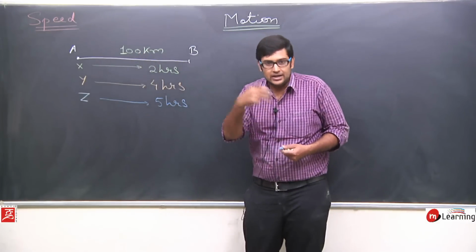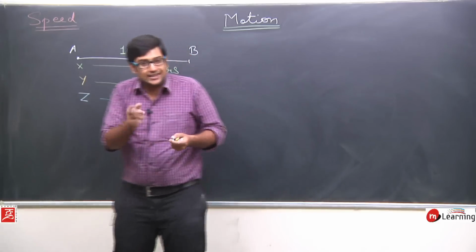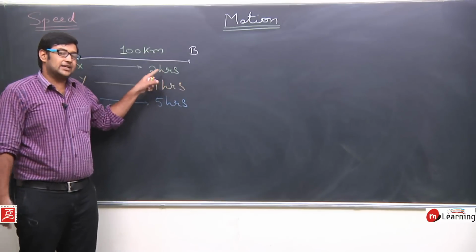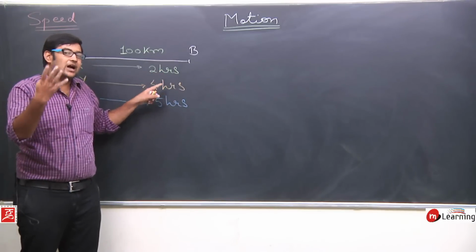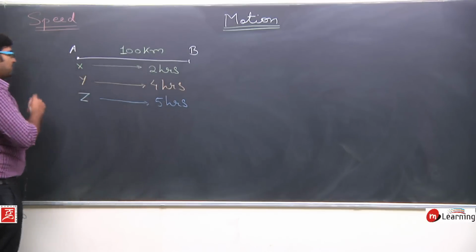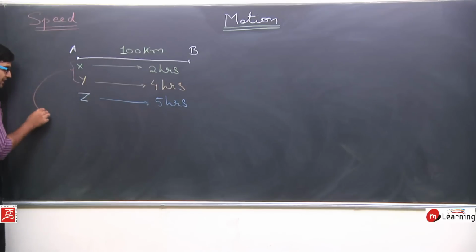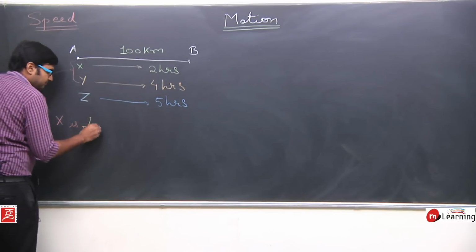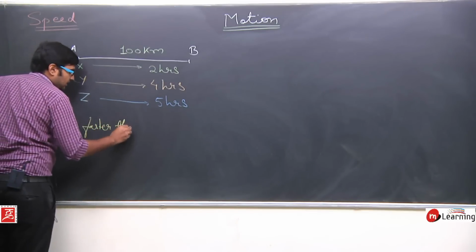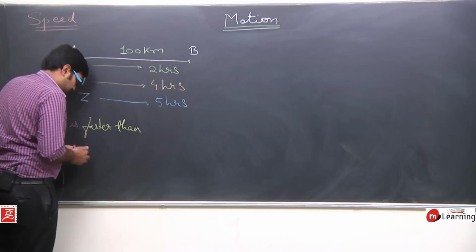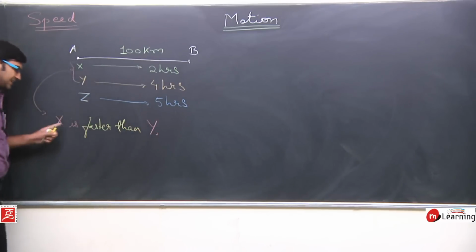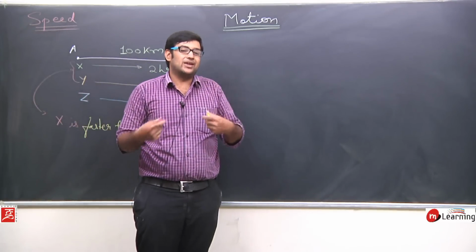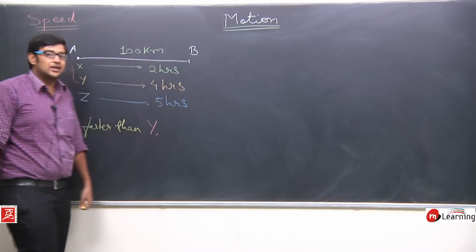Okay, all the three are travelling 100 kilometers only, but X took less time compared to Y. X is taking only 2 hours while Y takes 4 hours. So if I compare X and Y, I will say X is faster than Y. X travels faster than Y. X's speed is more. X is traveling fast compared to Y.